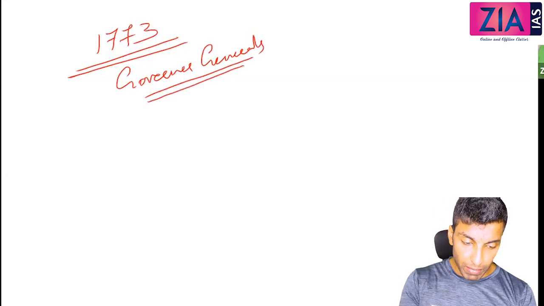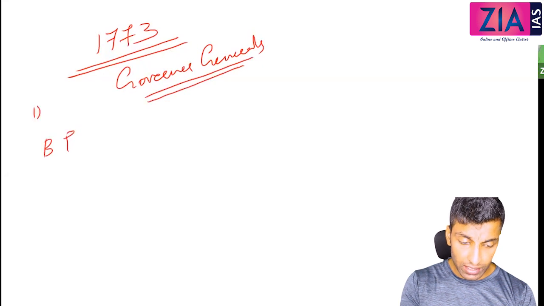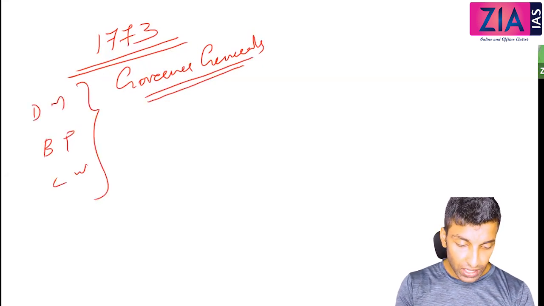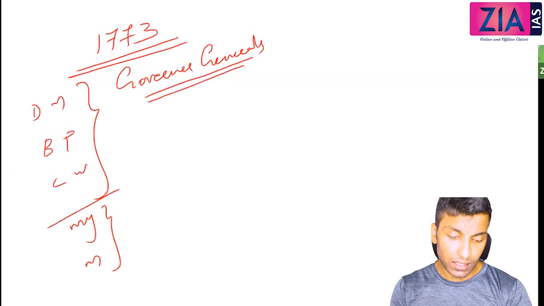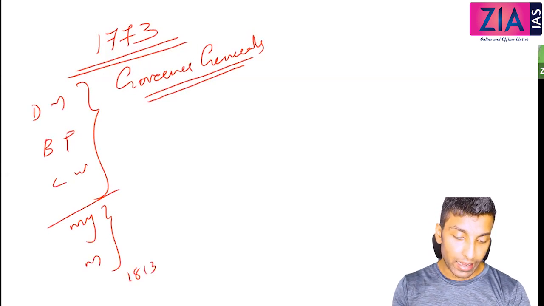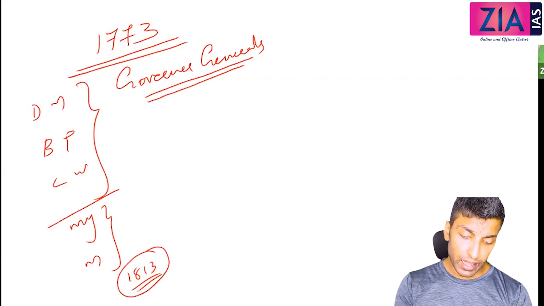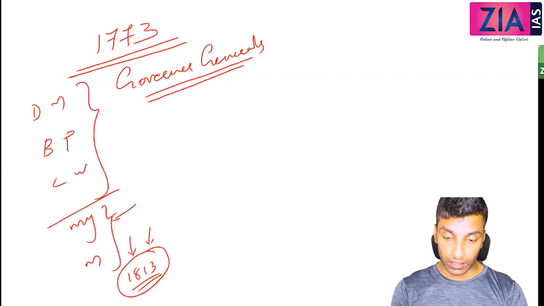So we are done with the Battle of Plassey, and then we have discussed the decline of the Mughals and the Carnatic Wars also. Now the two which are left out, mainly Mysore and also the Marathas, we will discuss after I complete till 1813, because the context will be very clear for you. Like we discuss subsidiary alliance, we discuss the Charter Act, then the context will be somewhat more clear to you when we discuss Mysore and the Marathas.